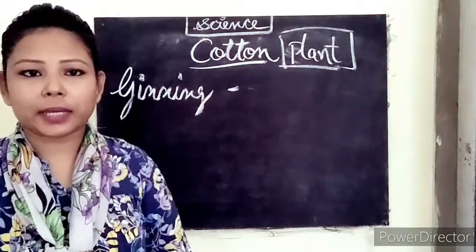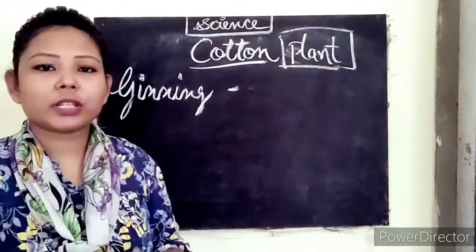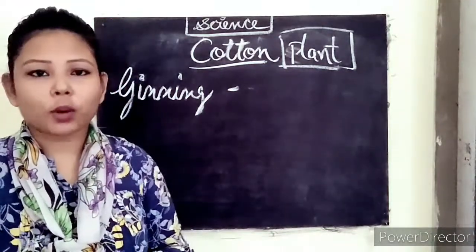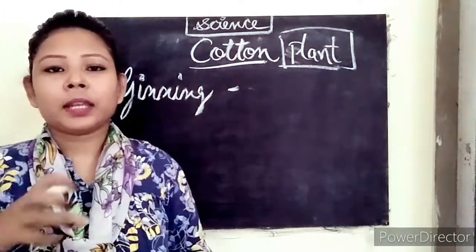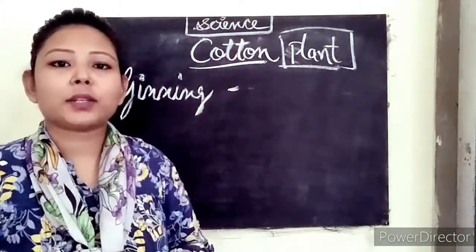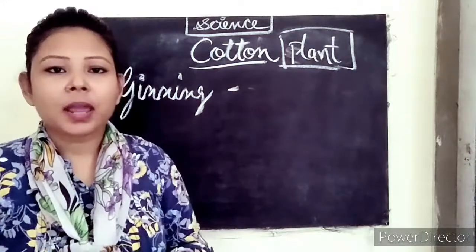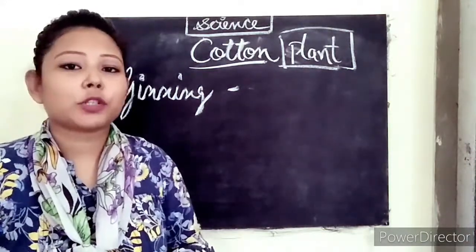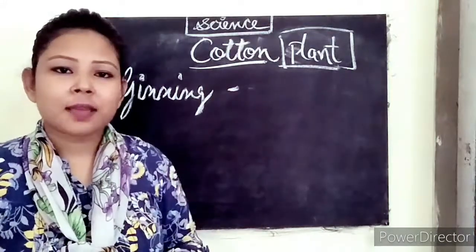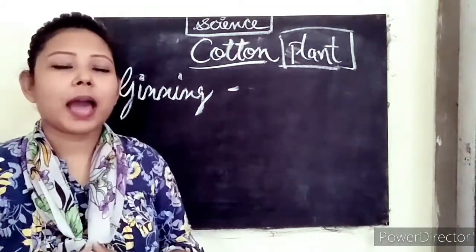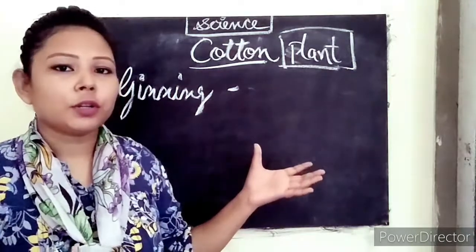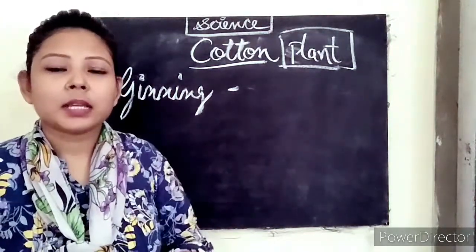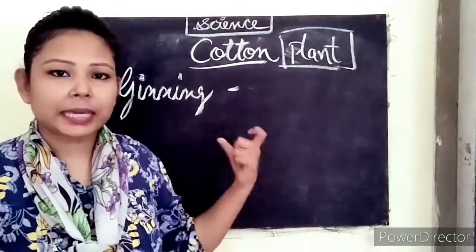So what is ginning? It is a process in which we pluck the cotton bolls from the stalk of the plant. Okay, and we can even pluck it by hand, and this method is known as the hand picking method. And with the advancement of time, we have so many machines to do this process, to remove the matured bolls from the plant. So this process is known as ginning.